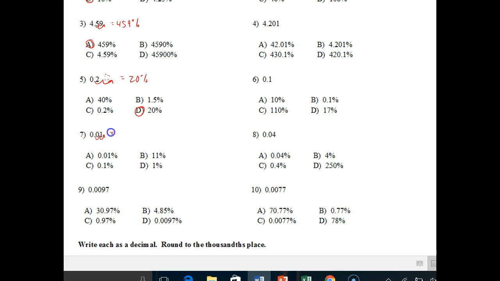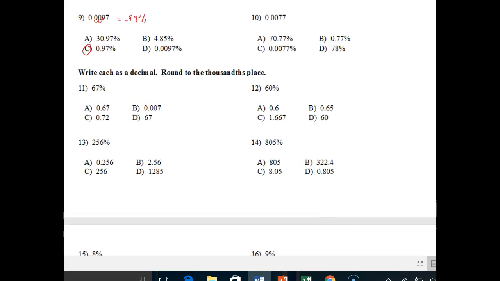That equals 20%. D. 0.01, do 1, 2. That does not equal 10%, that equals 1%, right? The decimal would be right on the other side of the 1. That's 1%. And 0.0097, 1, 2, the decimal ends up right in front of the 9, so that's 0.97%. C. Right? Just make sure you're showing the work just like those on the evens.